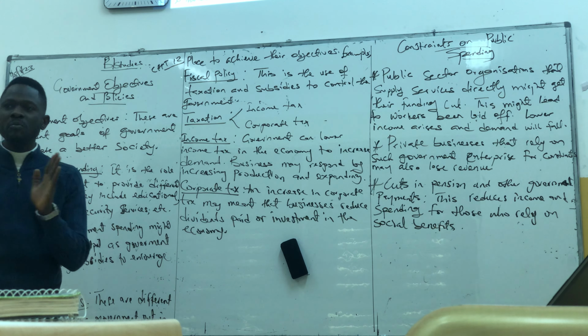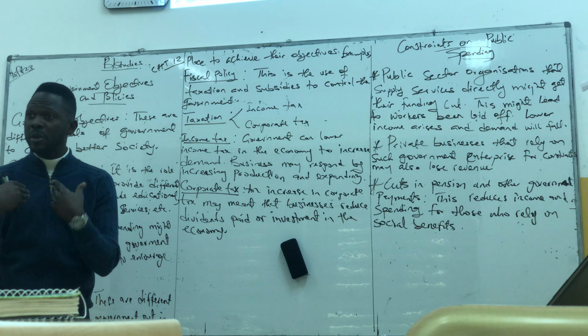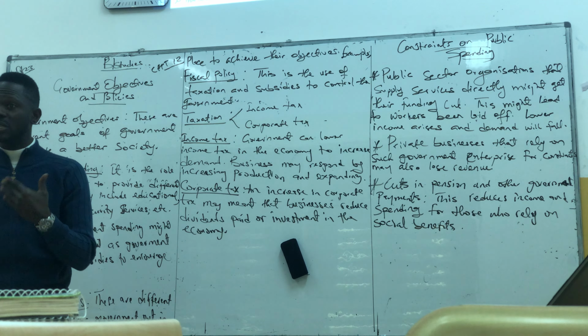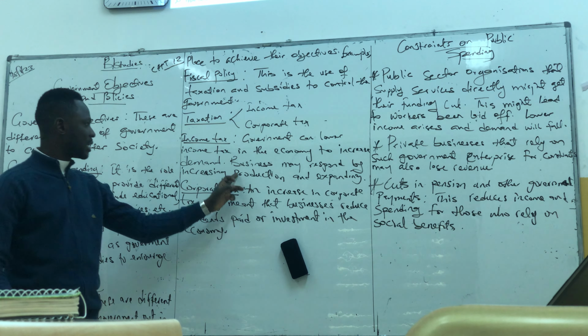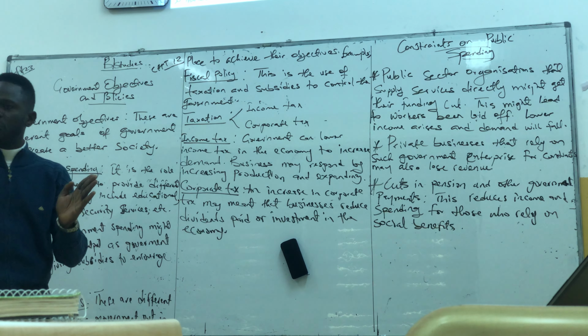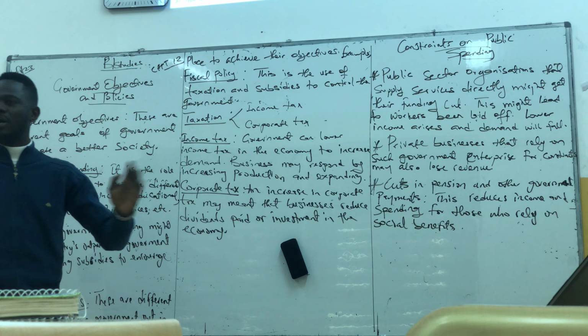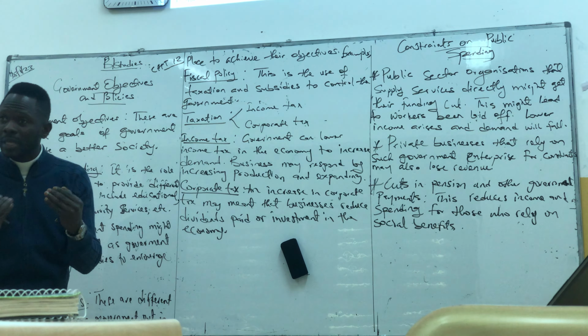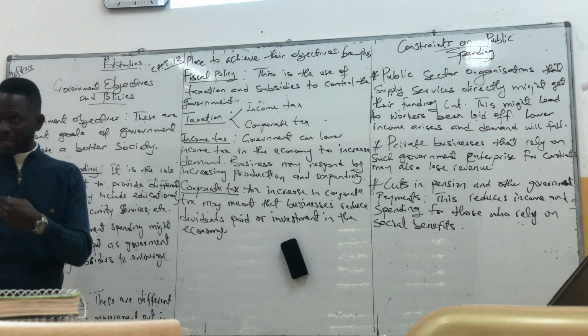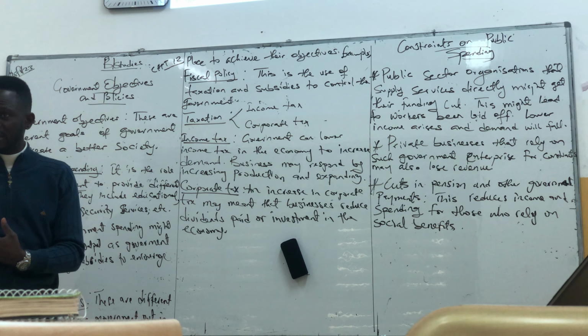Reduction in income tax will mean that the purchasing power of people will increase. As a result, they will be able to buy more. Businesses will respond to that by doing what? By increasing their own production to meet the demand and also can expand. Do you get the point here? Government can reduce income tax. Income taxes are taxes we pay on our income, maybe like our salary, the taxes we pay.